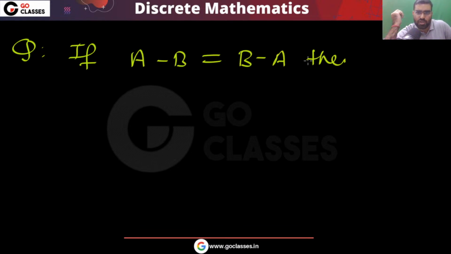Now some questions I want to ask you. Okay, tell me, if A minus B is same as B minus A, then what can you say about A, B? What will happen? Tell me.